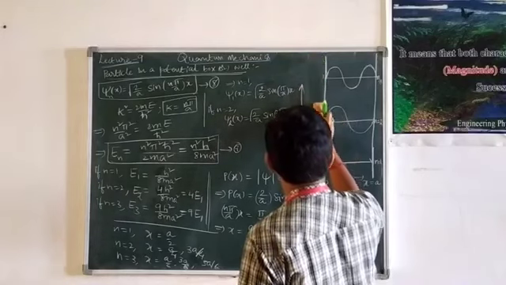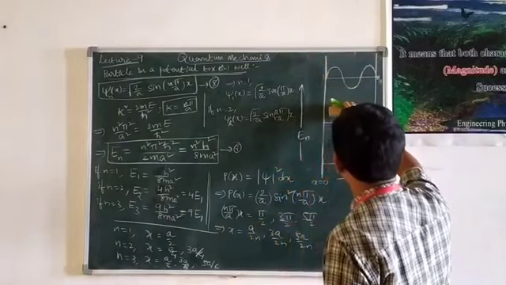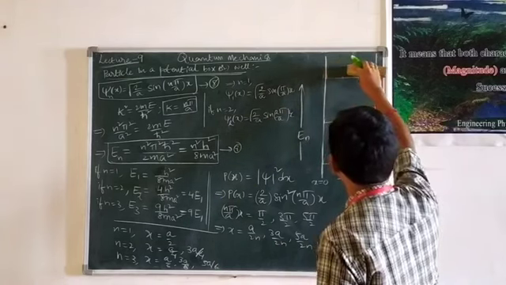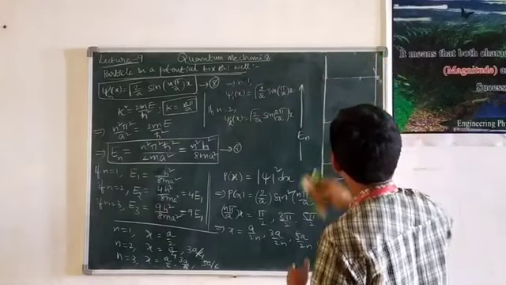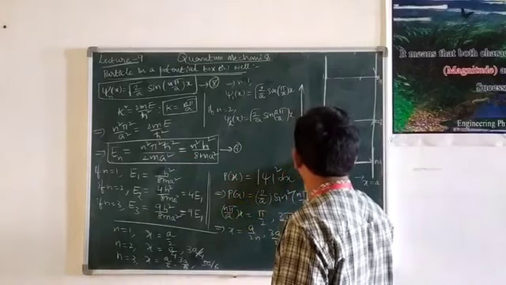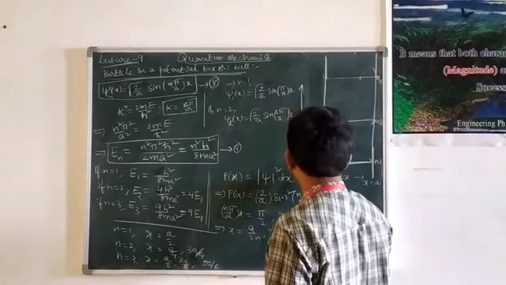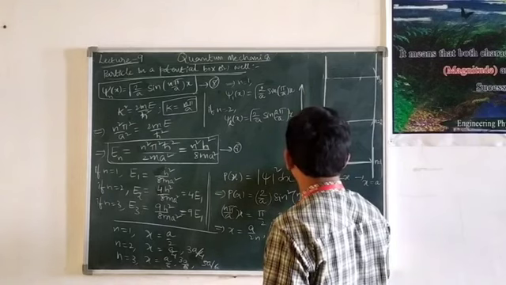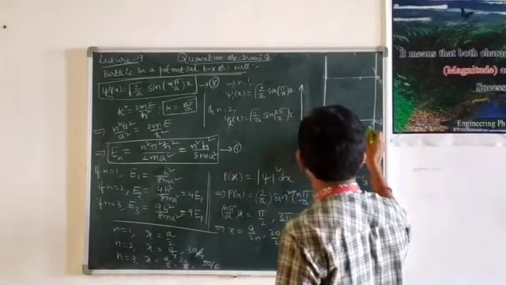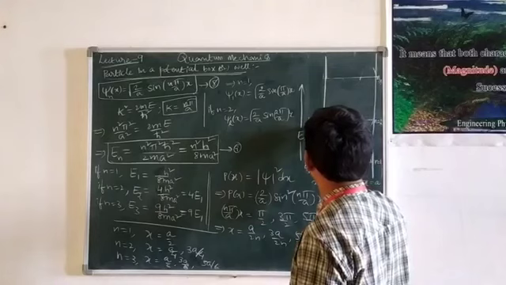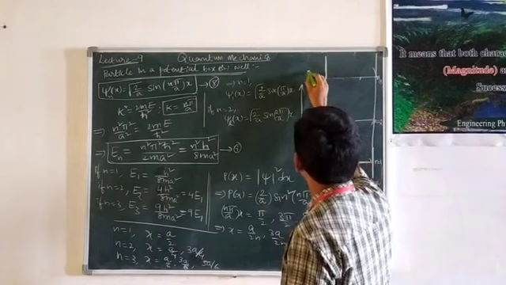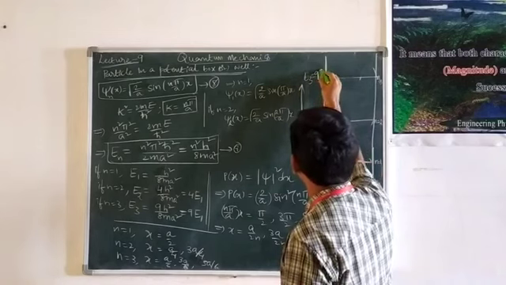So as we are discussing the energy of the particle, how do the energy levels exist? Let us see with the help of this particular diagram. If n is equal to 1, then we have E1 equal to h square by 8ma square, as we already derived. Similarly, if n is equal to 2, then we have E2 equal to 4 times E1. Similarly, for n is equal to 3, we have E3 equal to 9 times E1.